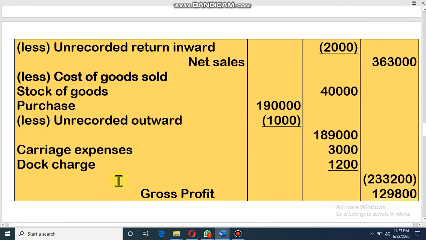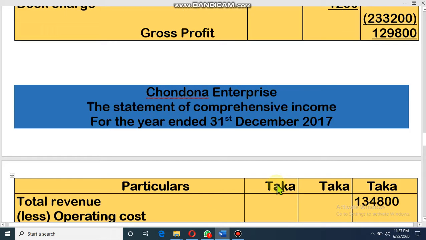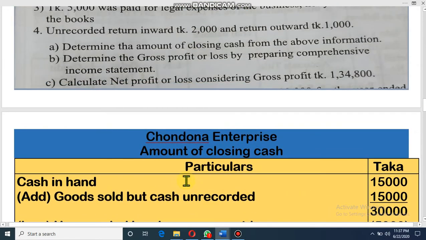Look at the math, dear student. Office expense we have written, bank charge, postage and telegram, unrecorded legal expenses, all are operating expense. Now this one, bad debt, new provision, old provision. This is old provision, I have told you. Now where they got new provision, look at the adjustment.